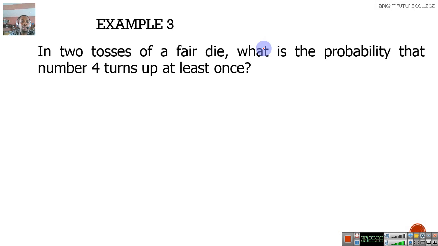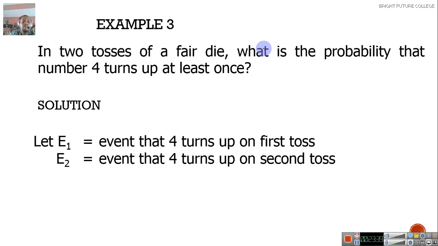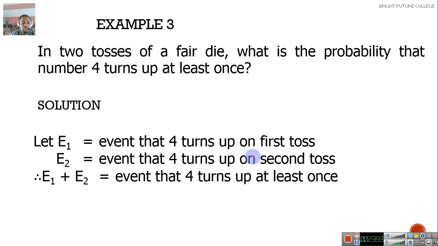Example 3. In 2 tosses of a fair die, what is the probability that number 4 turns up at least once? I'm going to be a little bit fast. Okay, 2 tosses of a fair die. That means when you toss it the first time, you write the event, toss it the second time, and you also write the event. That is why we have 2 events here. So you record the 4 that occurs on the first one, record 4 on the second one, and the total event will be the summation of the 2.